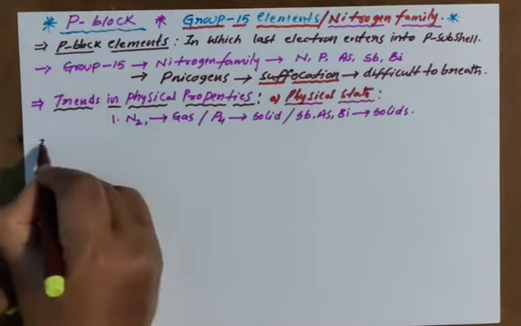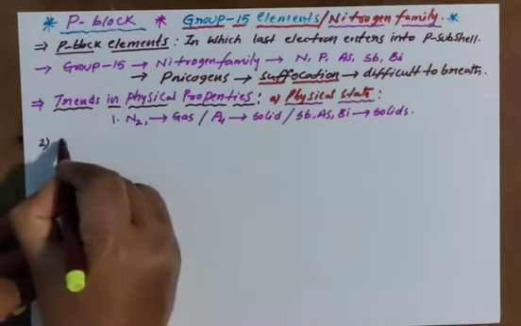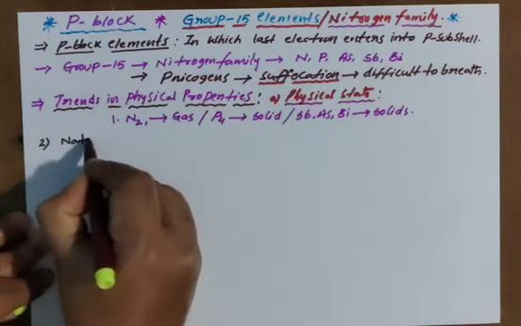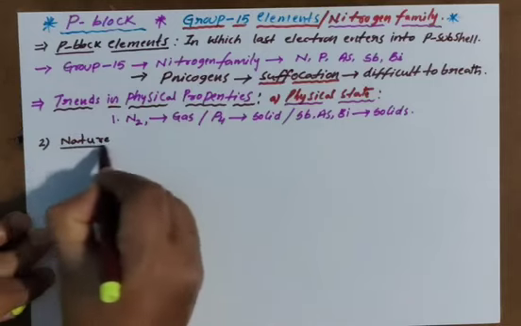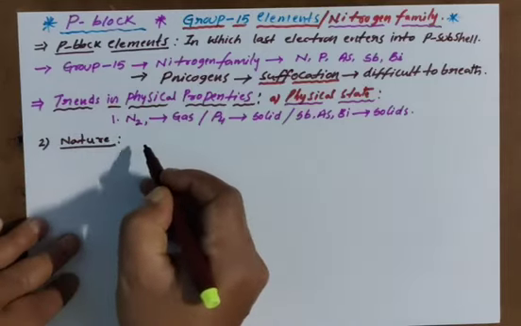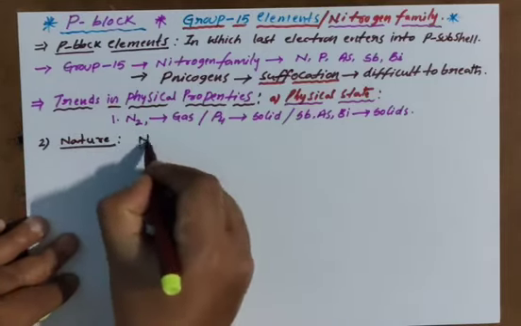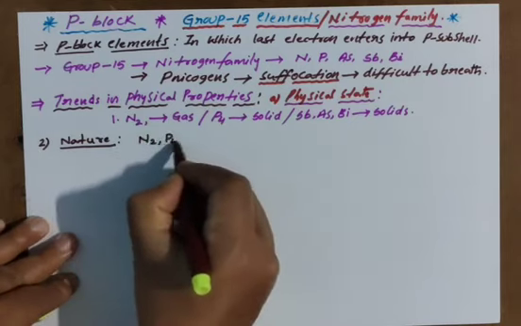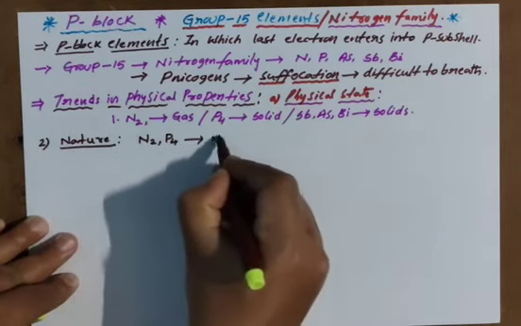The second property I am taking here is nature of these group elements. Nitrogen and phosphorus are non-metals.